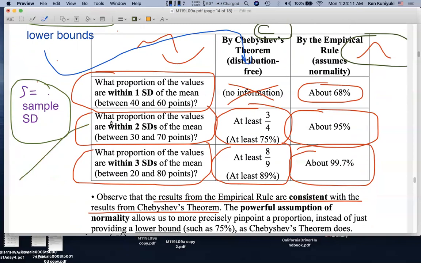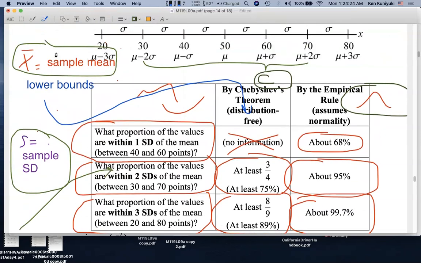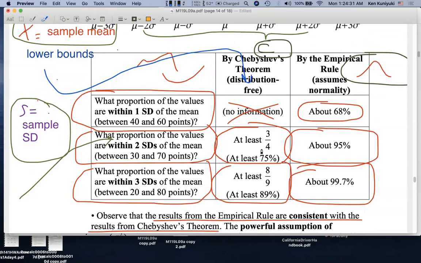Then right off the bat, I can say that by Chebychev's theorem, I can estimate that at least 750 of the 1,000 students should be getting between 30 points and 70 points, a C on the exam. I'm assuming that X bar and S will do a good enough job of estimating mu and sigma. But basically, by Chebychev's theorem, I would estimate that at least 75%, or at least 750 of the students, will be getting C's.